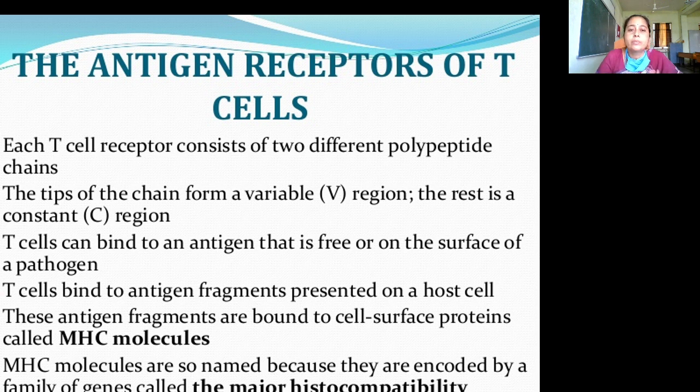The antigen receptors of the T cells. Each T cell receptor consists of two different polypeptide chains. The tips of the chains form a variable region, and the rest is a constant region. A B cell can bind to an antigen that is free or on the surface of a pathogen, whereas a T cell binds to antigen fragments presented on a host cell. These antigen fragments are bound to cell surface proteins called MHC molecules.